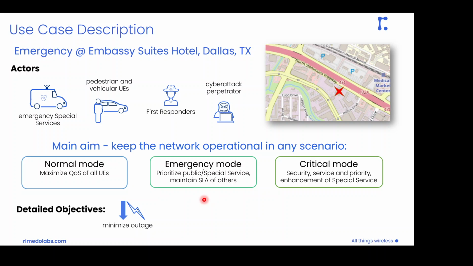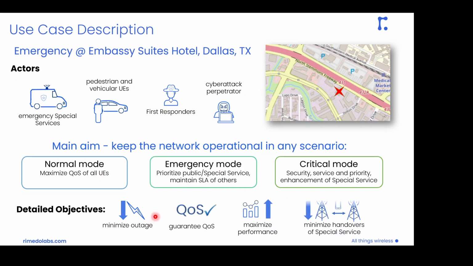When it comes to the detailed objectives, we'll try to minimize the outage, especially for those high priority services. We'll also try to guarantee the quality of service according to the slice level agreements. We'll try to maximize network performance. And finally, we'll try to minimize handovers for all those high priority services, if of course it is possible.